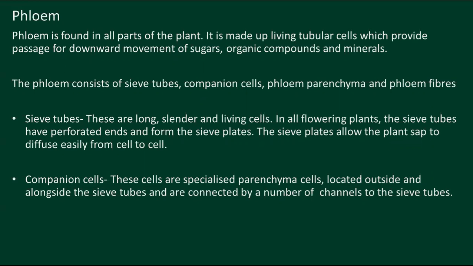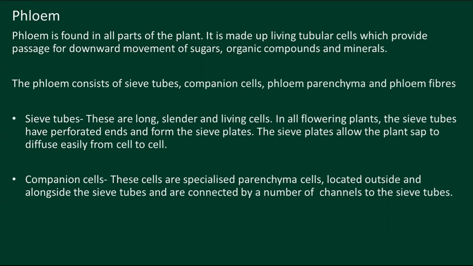These tubular cells are living, and they help the passage of sugar, organic compounds, and minerals. This passage is a downward movement.